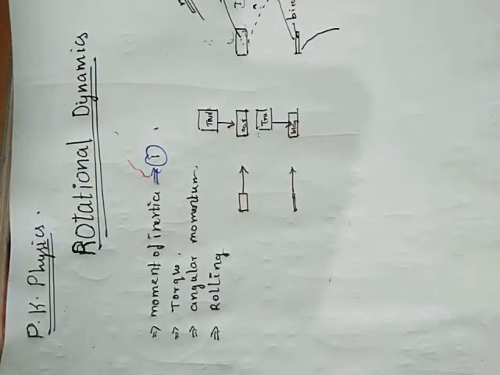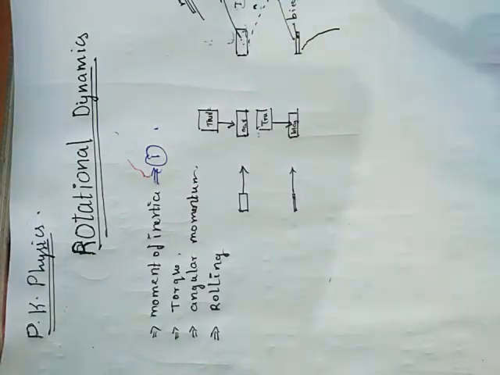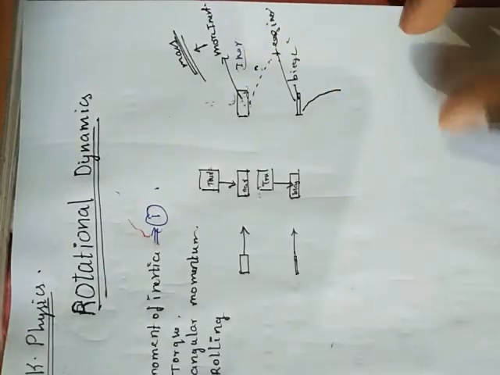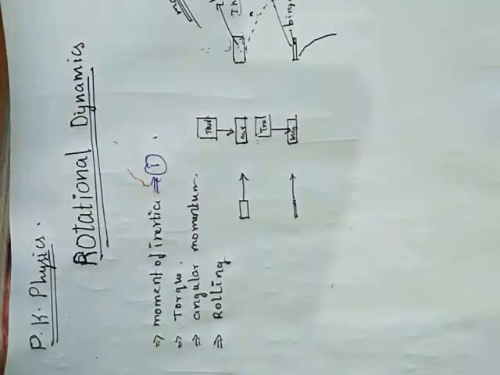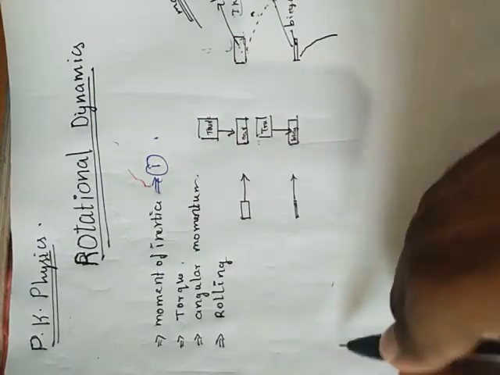It is the same inertia, but when we are discussing rotation, where inertia comes into place, we call it moment of inertia. Nothing is different. Inertia in motion in 2D we simply call inertia. Likewise, when you are dealing with rotational dynamics, we have some different terms that come into place, called moment of inertia. Now, the first topic is the moment of inertia of different rigid bodies. For example, we are starting with the rod